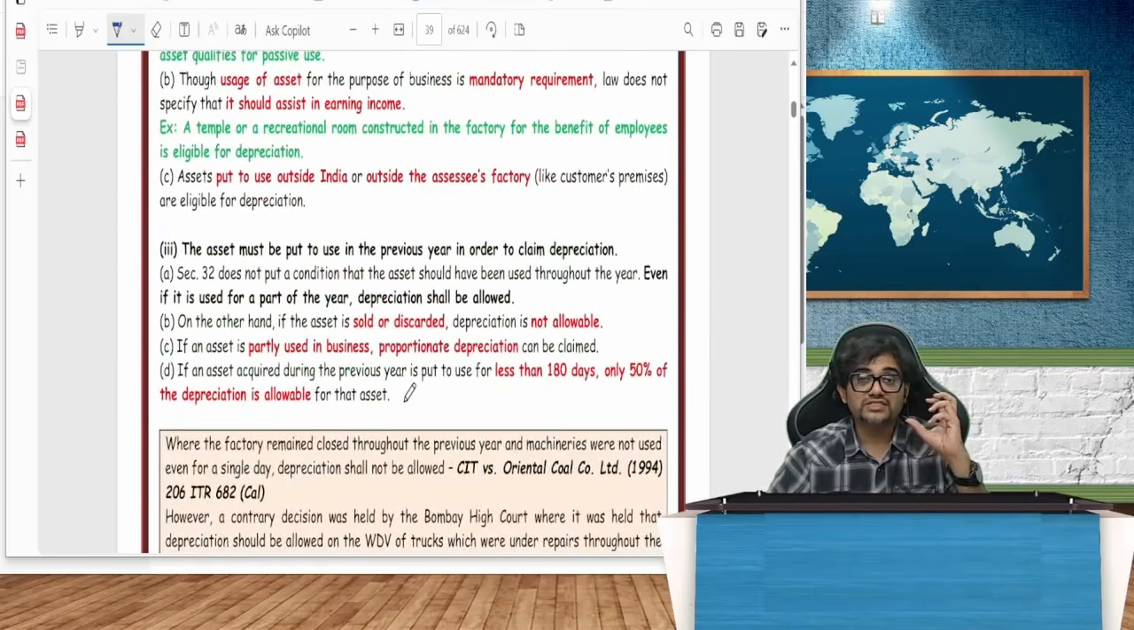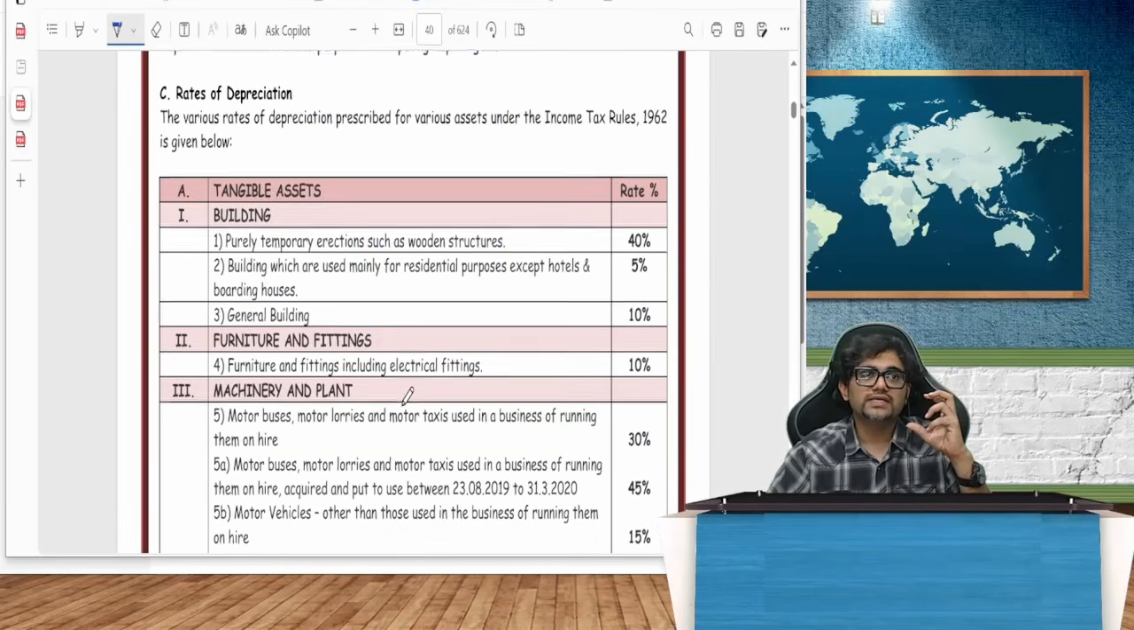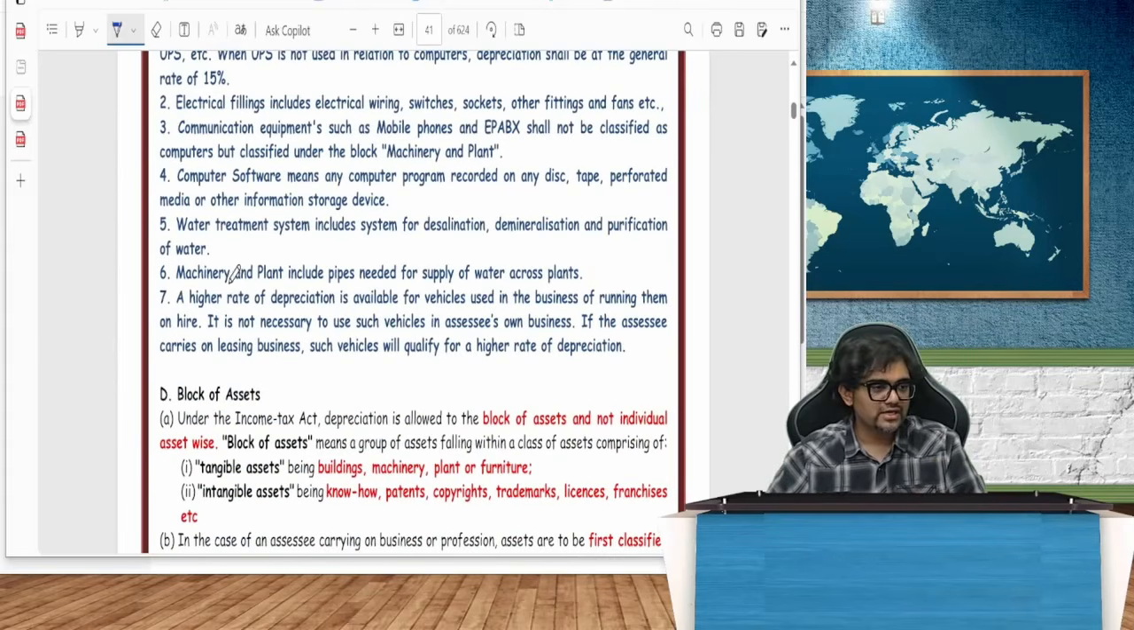You will enjoy the basics of taxation. You will also enjoy the income tax rates and all those things. Okay. Without further ado, let's dive into that particular video.